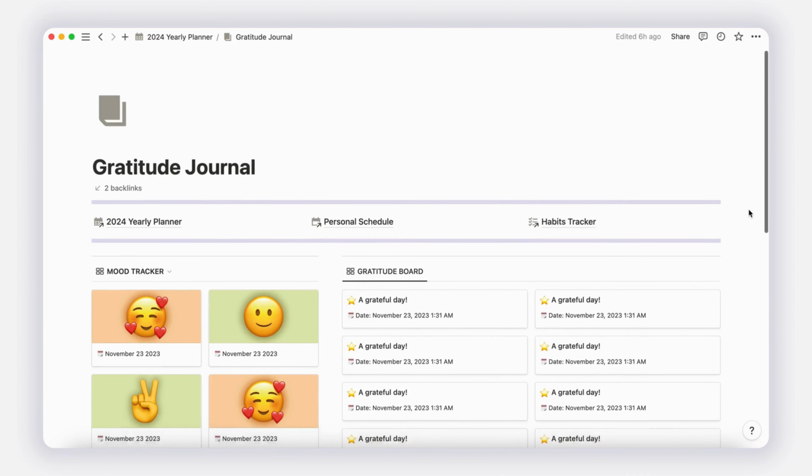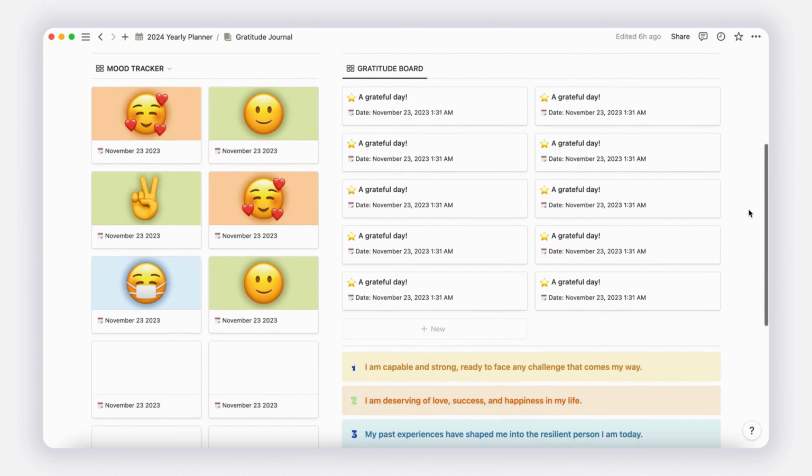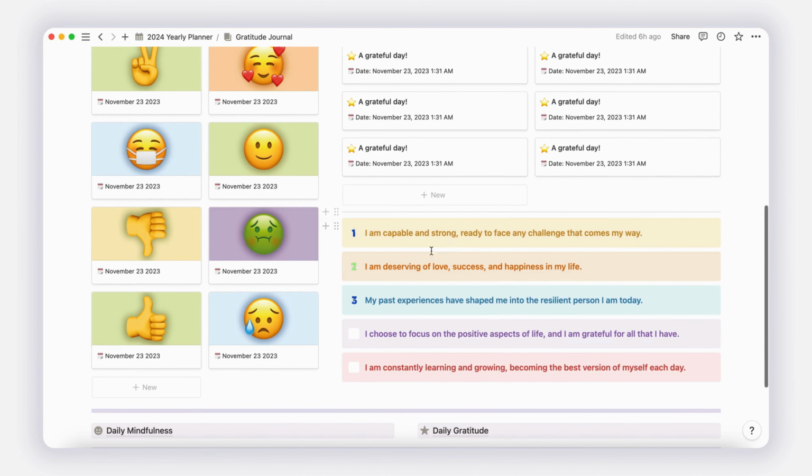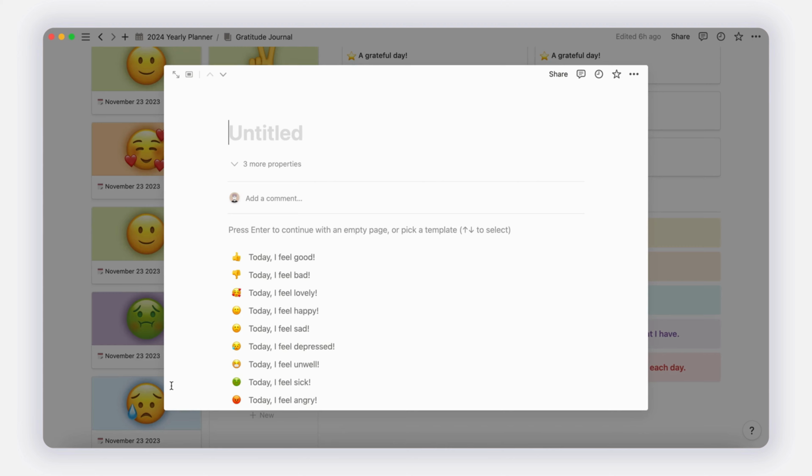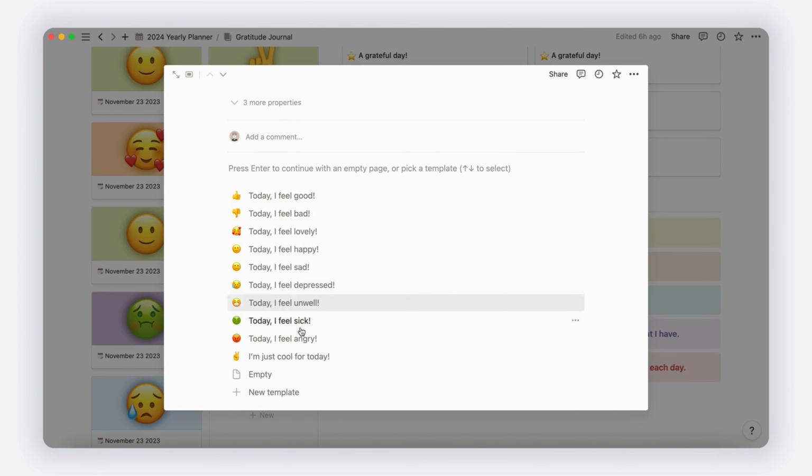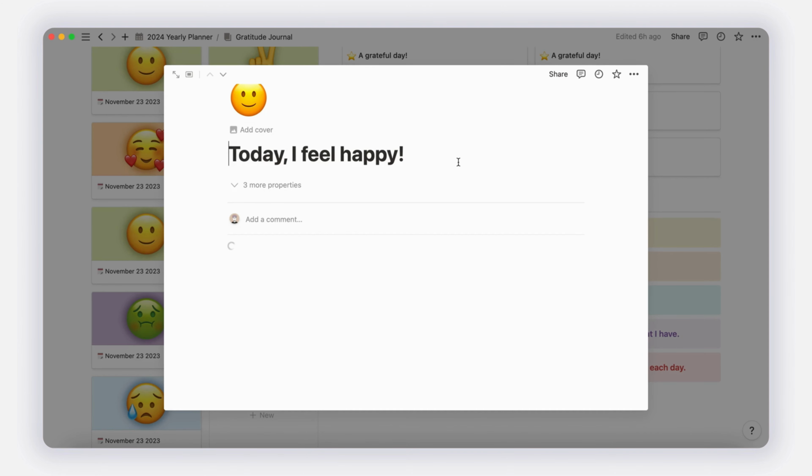Maintain a clear overview of your mood with an easy tracking system. Simply click on the plus button to add a new page, and the date will be automatically updated. Your only task is to choose from a selection of 10 different moods, making mood tracking a breeze.